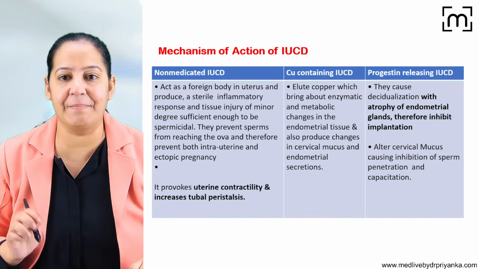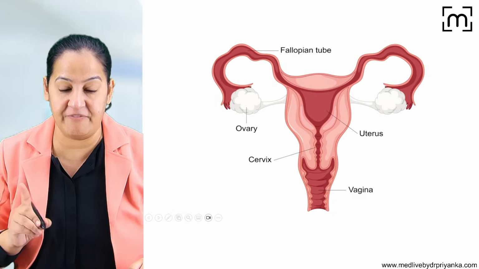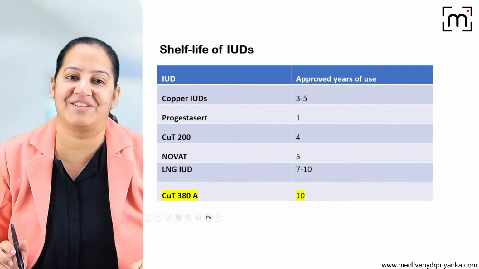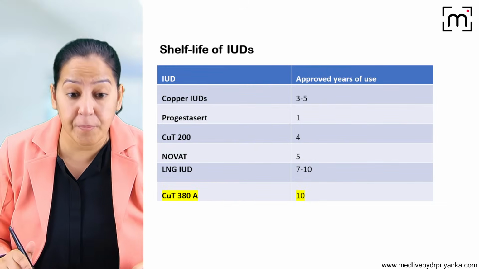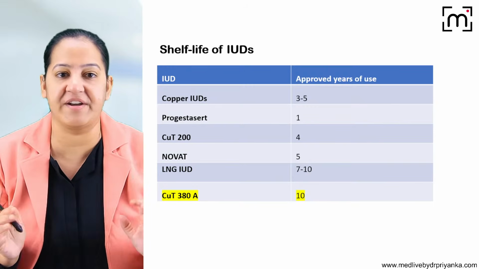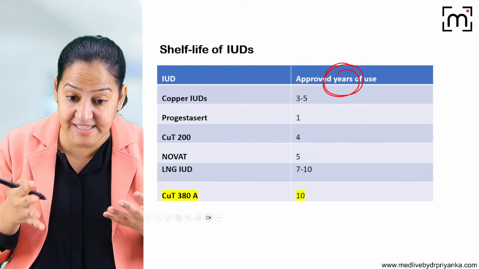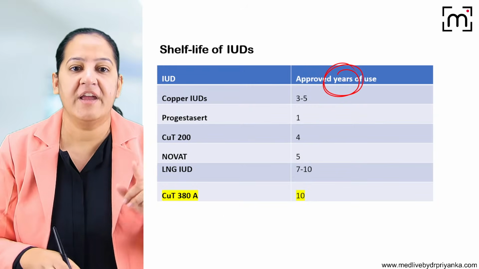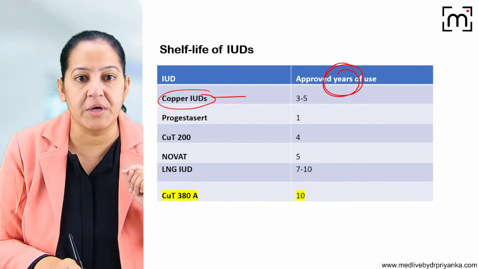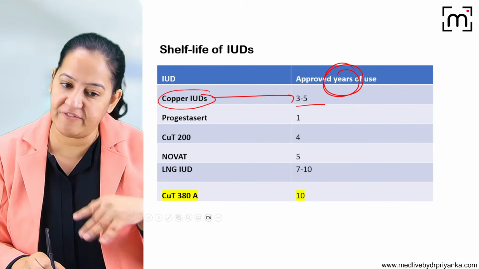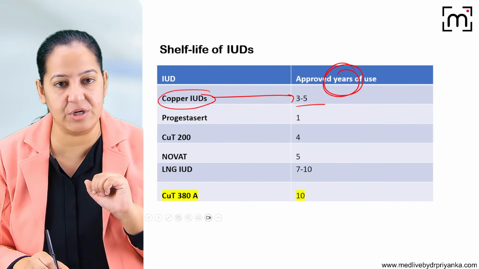Can we go ahead? So that is the main mechanism of action. It inhibits implantation. Now someone was asking how long protection? That depends on the shelf life of different IUCDs. Different IUCDs have different shelf life. These are in years. After these many years, it has to be replaced. If any of the copper IUCD is used, 3 to 5 years. So 3 to 5 years, it has to be replaced. So that shelf life is 3 to 5 years.